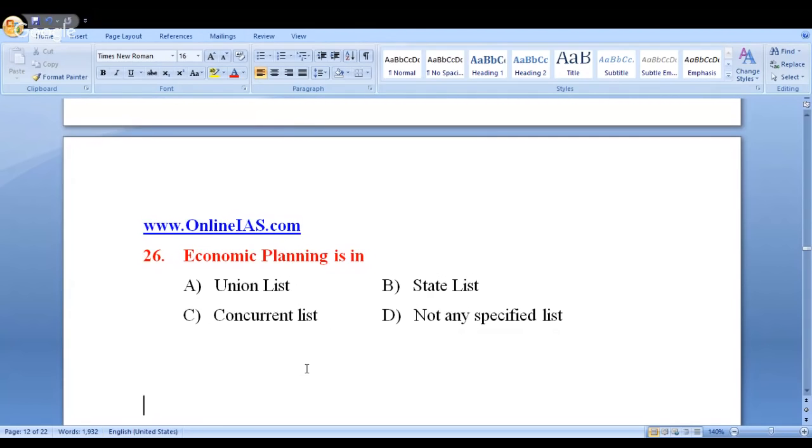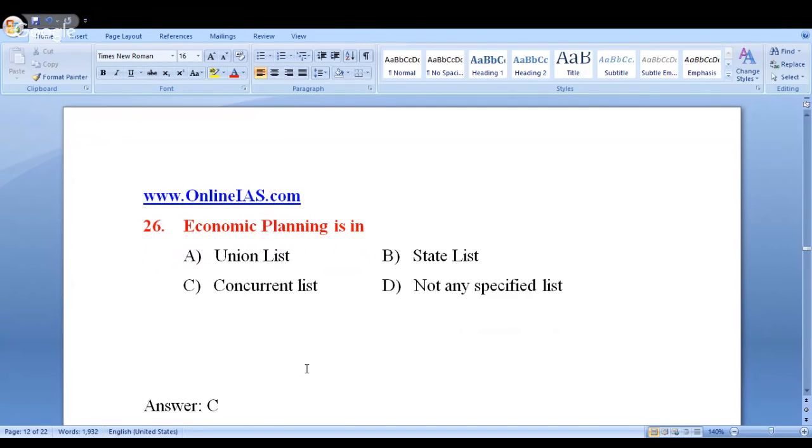So now the question is that where exactly is this concept of economic planning mentioned? So this is mentioned under concurrent list. Look at this. Answer is option C, that is concurrent list. That is the reason why both central government and also the state government will make the plans, right? They will make the economic plans, and this is basically for the development of the social and economic. Right? So this is one important one.